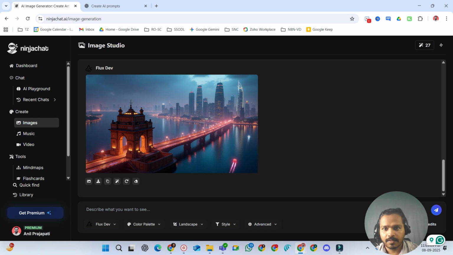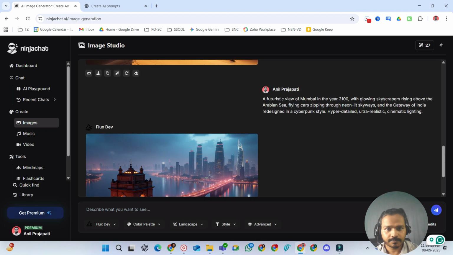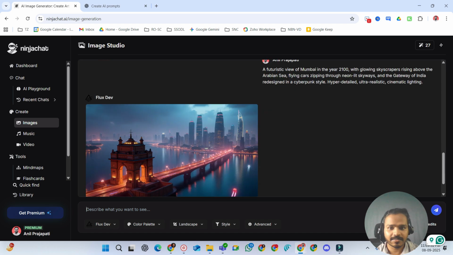Oh, see, this tool is a little bit different. But yeah, I think where we are saying a futuristic view of Mumbai with glowing skyscrapers rising above the Arabian Sea, flying cars. Okay, I think it missed the flying cars. Okay, I think it has given a little bit of shadow, but I think it's working perfectly fine. Yeah, this is the interesting thing. With this image section, you can select whatever model you want. So I think this is perfectly fine.